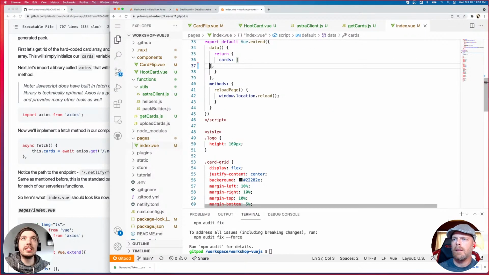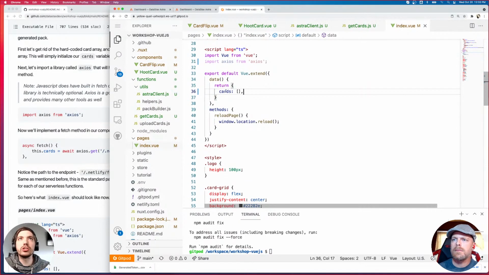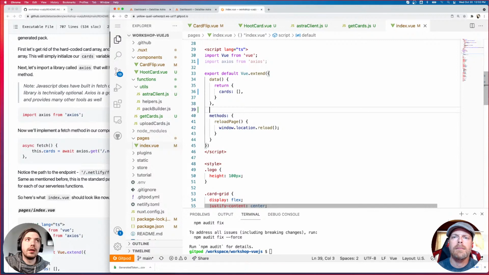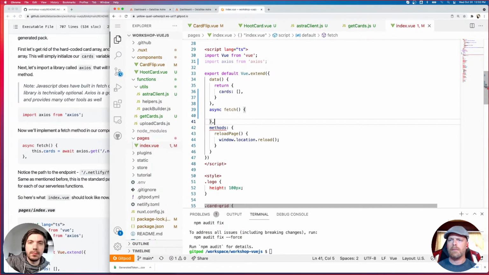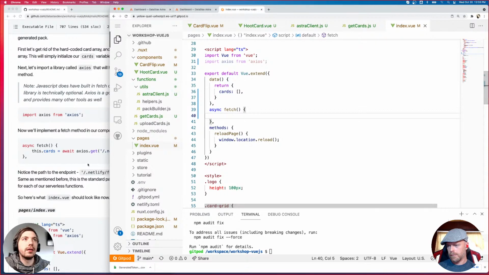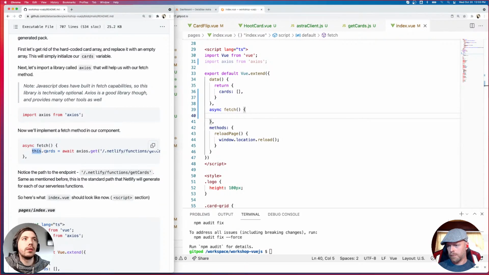Okay, so now we need to initialize an empty array. So we need to make sure that this data variable is available, right? But it'll start out as an empty array. But now we need to implement a new method in our Vue component. It'll be an async method because we're fetching data. And it's called the fetch method. This is a built-in method for Vue. And in here, we're going to assign this.cards, which is our data variable, right? The new information that we're going to get from executing this part.